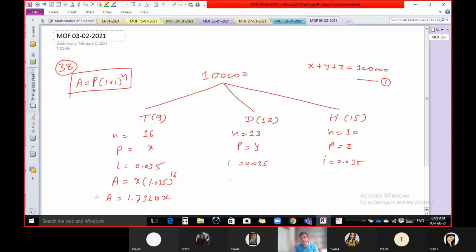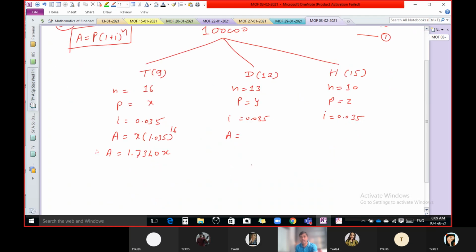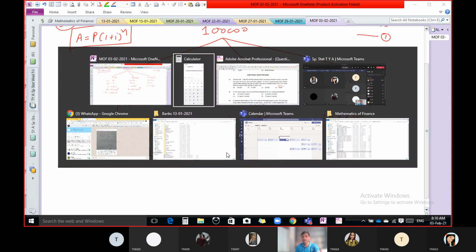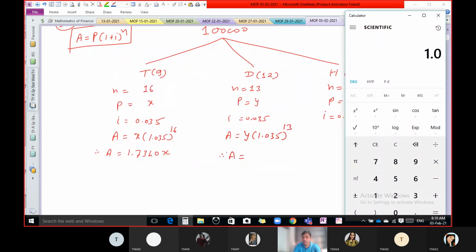Now how much will Dick get when he is at the age of 25 years? Right now he is 12 years, so he gets interest at 3.5% for 13 years. So Y into 1.035 raised to 13 is the amount received by Dick at the age of 25.